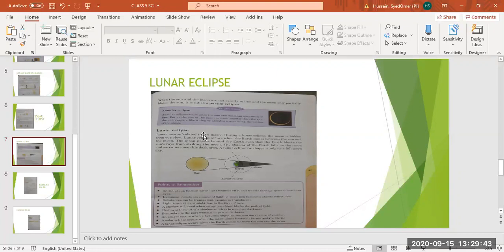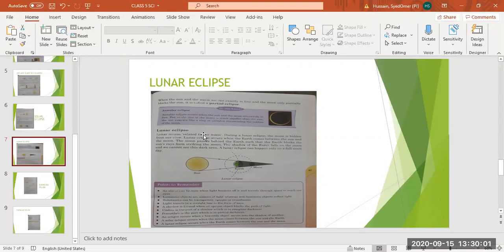What is a partial eclipse? When the moon is a little above or below the straight line, means it is not in a straight line, it is above or below the sun. So it will block only a little bit of the light of the sun. So that is called a partial eclipse.